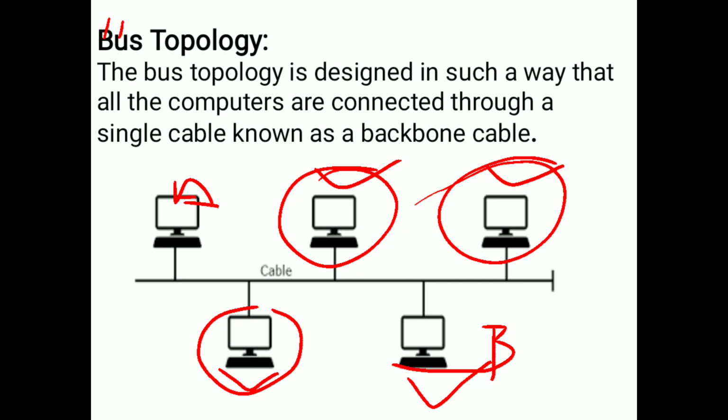So I'll repeat once again. Bus topology is designed in such a way that all computers are connected through a single cable. That cable we call the backbone cable. If you want to transfer data from one system to another, all the systems connected to the cable will receive the information. The remaining systems will reject the message, and the system that needs that information will accept it.